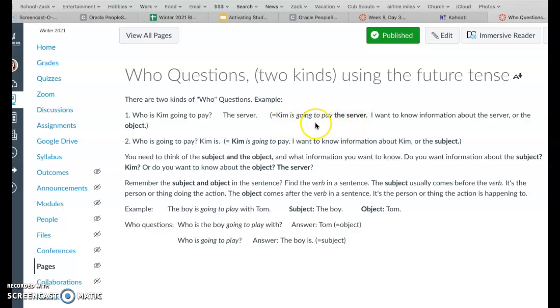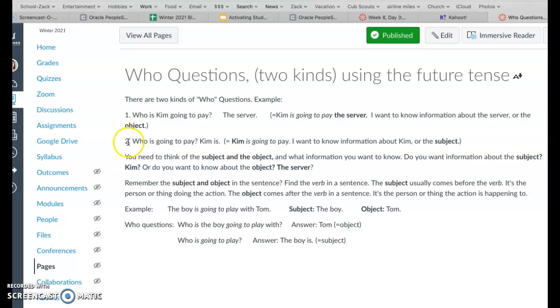This is the sentence. If I want to know information about the server, the object, I'm going to use this kind of question with the who word at the front, and then is, and then Kim, and then going to pay. So Kim is going to pay the server. Kim is the subject. We have the verb, and then we have the object. I want to know the information about the object. Who is the server?